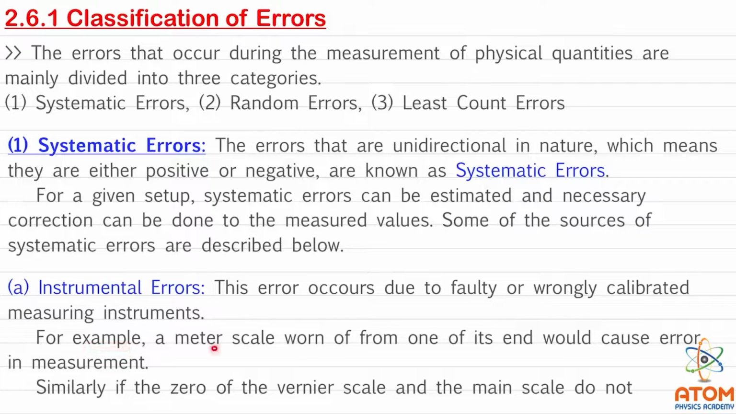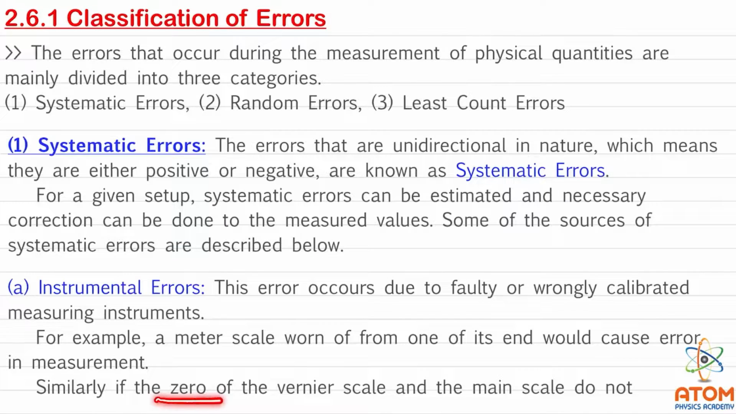For example, a meter scale worn off from one end would cause error in measurement. Suppose you are measuring something with a meter scale, but one of the ends of that meter scale is broken. So obviously, whatever reading you take will have a constant fixed value of error. So this is error due to instrument.